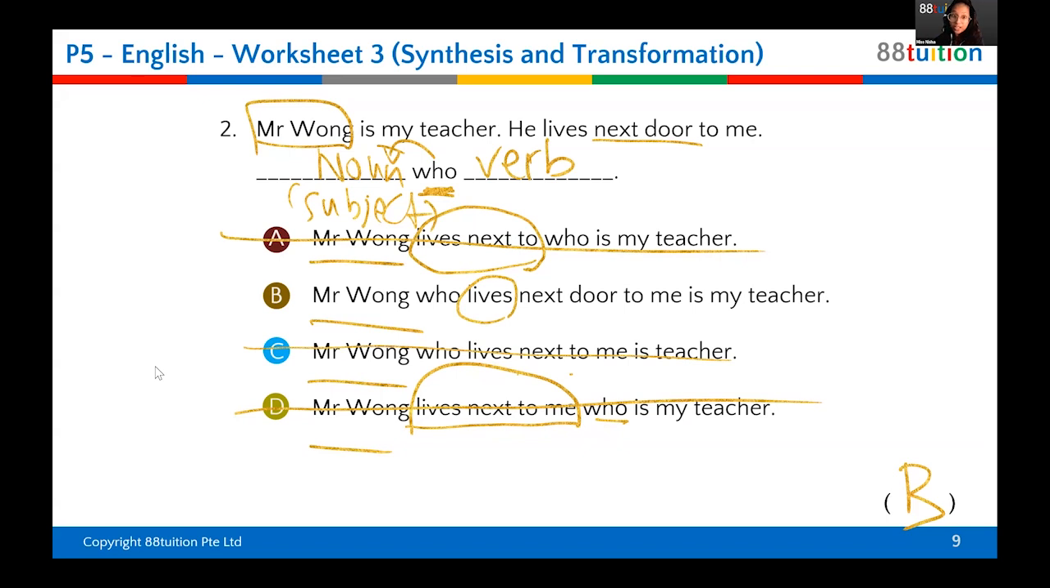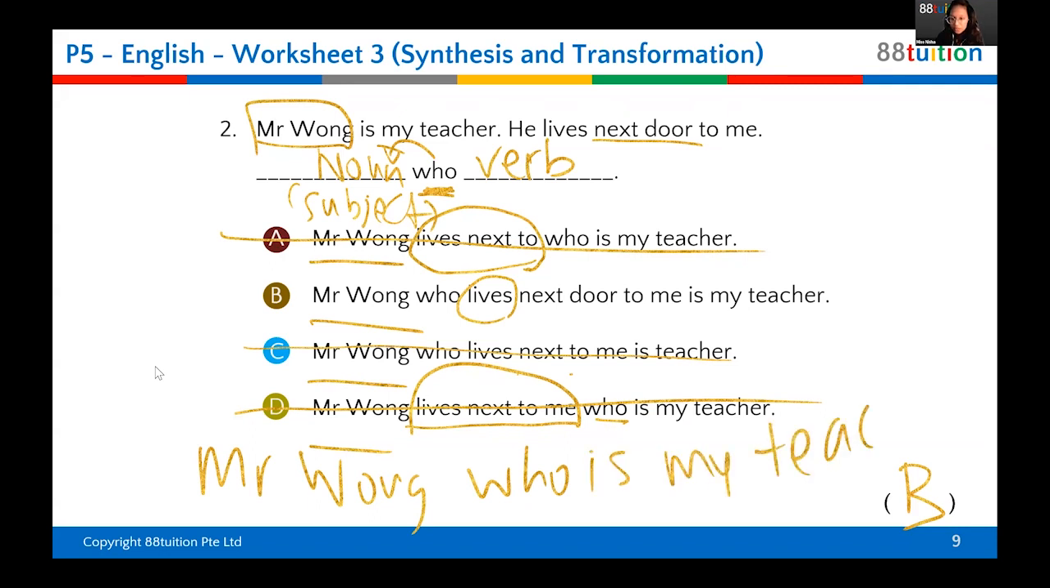Which is actually a better answer. And that's the answer I'm going to write now. Mr. Wong, who is my teacher, lives next door. This answer is also correct. And it's in fact better.